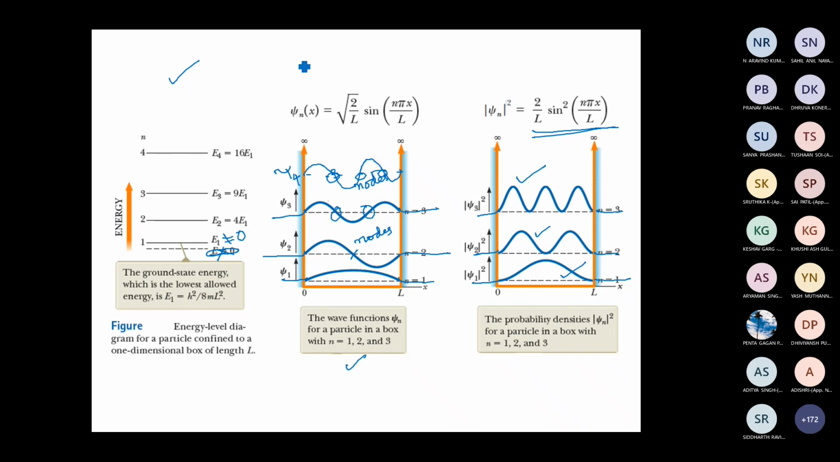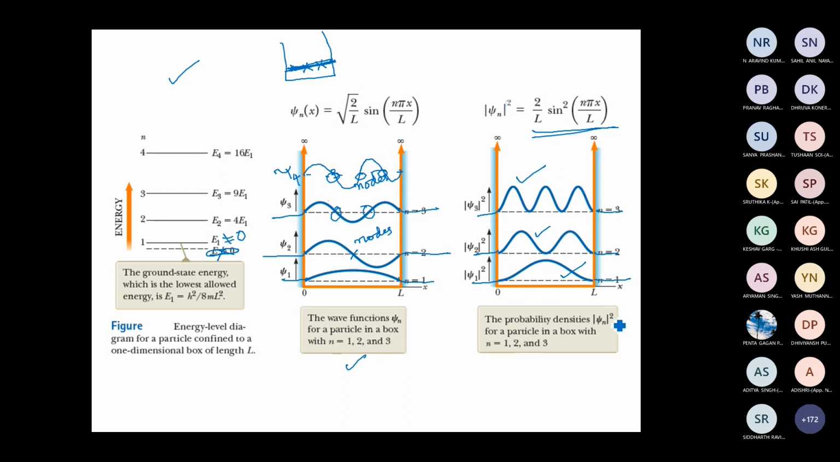We saw that for a classical particle, the probability of finding the particle at any point inside the box was constant. So if you plot the probability density for a classical particle, it will be something like this, which is a constant, a straight line. So the probability of finding the particle here is the same as that here, and here.